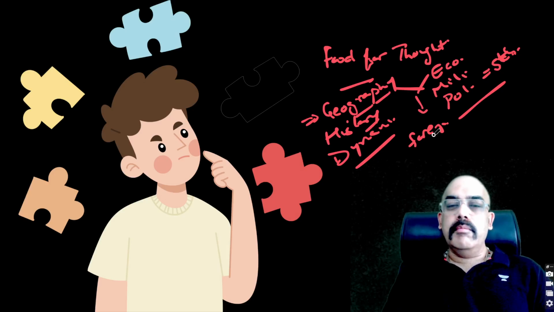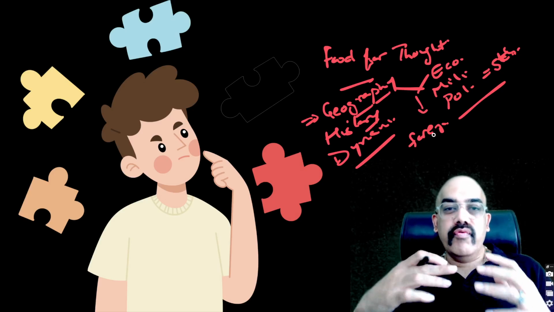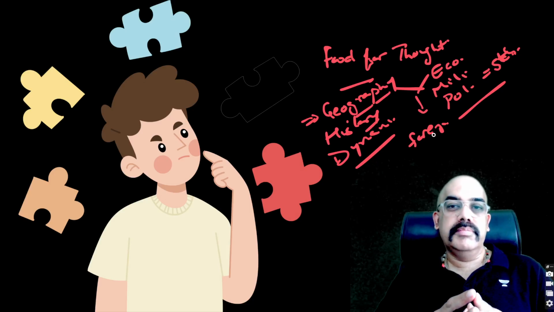So the examiner gets impressed that this is not रट के आने वाला, ये वो student है who is well read, who has understood the subject, and that is why he is writing an answer.